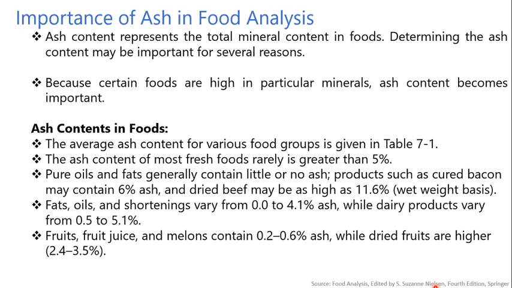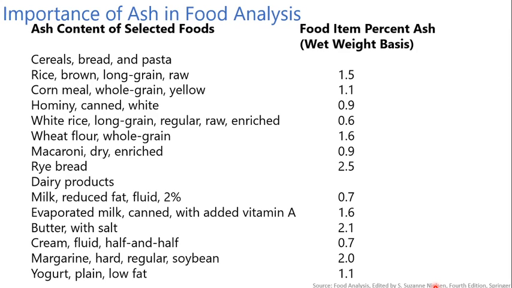Fats, oils and shortenings vary from 0 to 4.1% ash, while dairy products may vary from 0.5 to 5.1%, while fruit, fruit juice and melons contain 0.2 to 0.6% ash, while dried fruits have a higher percentage of ash, that is 2.4 to 3.5%.